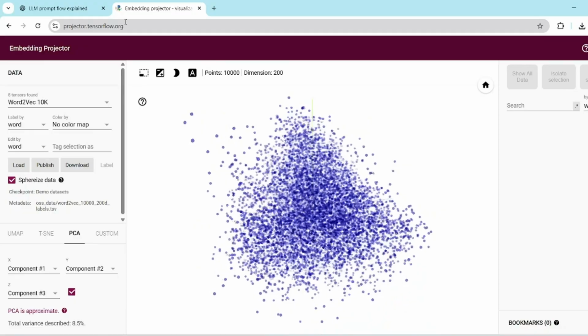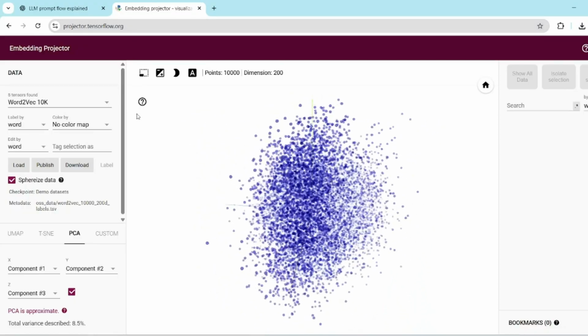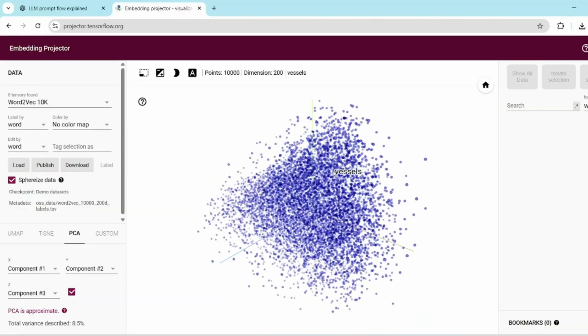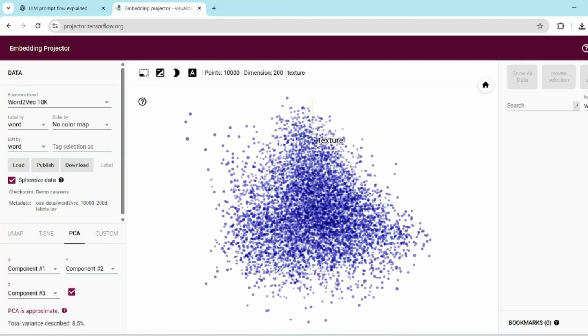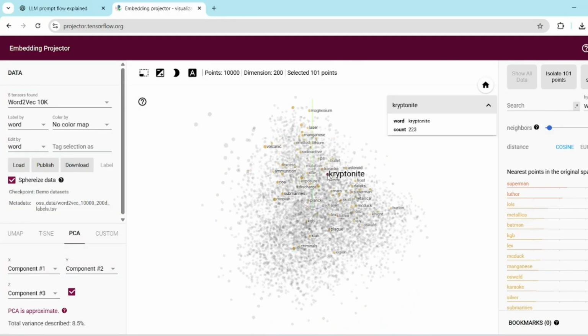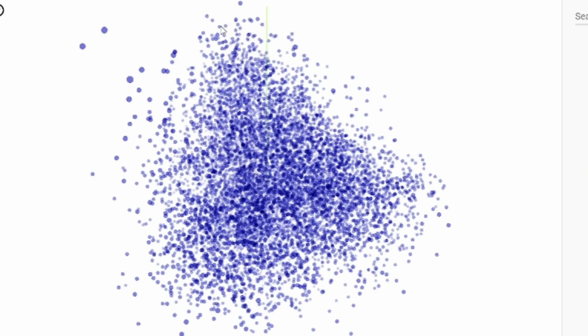So I'm back in projector.tensorflow.org, and you see this is a model, wherein we can see all the words flowing in 3D. If I want to stop, I'll click it here just to show you. Then I want to show you these two words, this is capacitor and animo. But if I show this word, QWERTY, and this is runways, both are quite far apart. If I see novelist and then footballer.